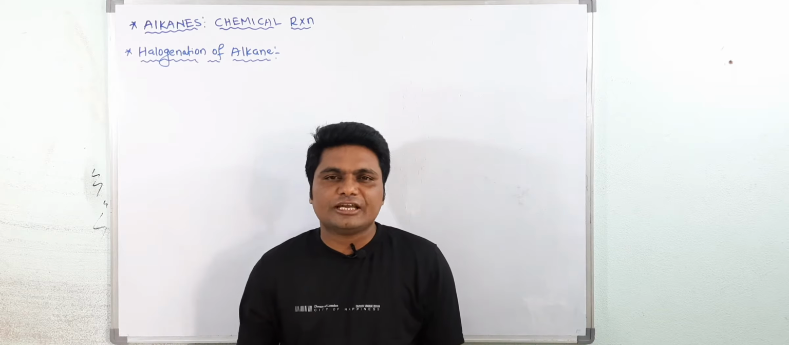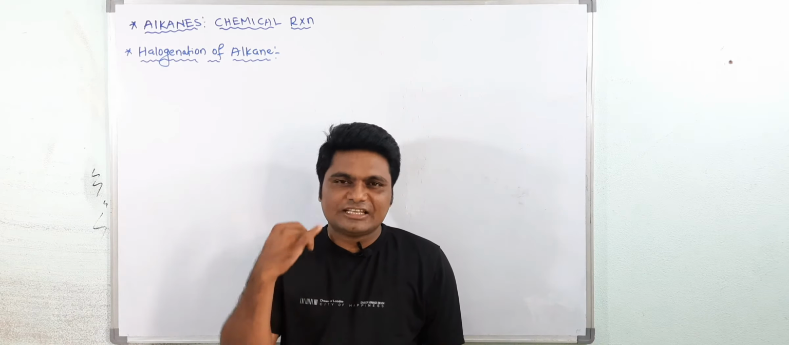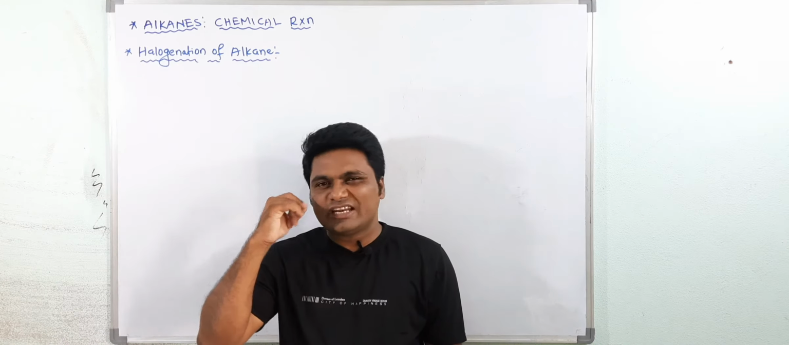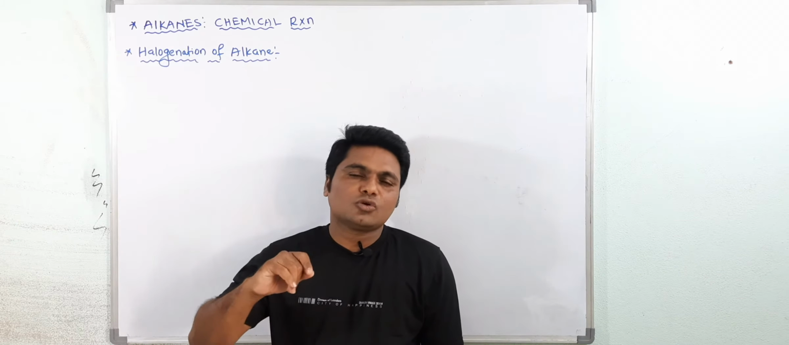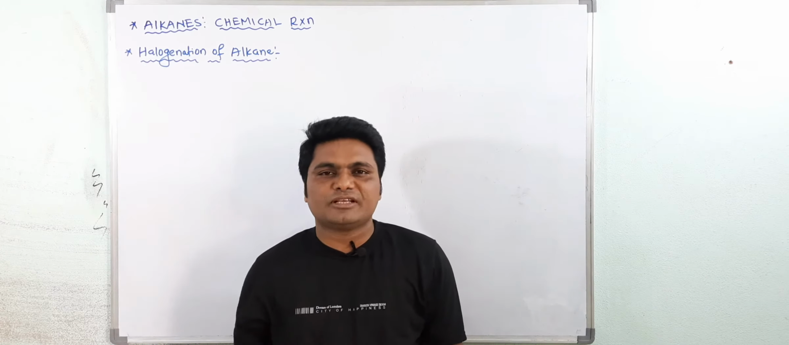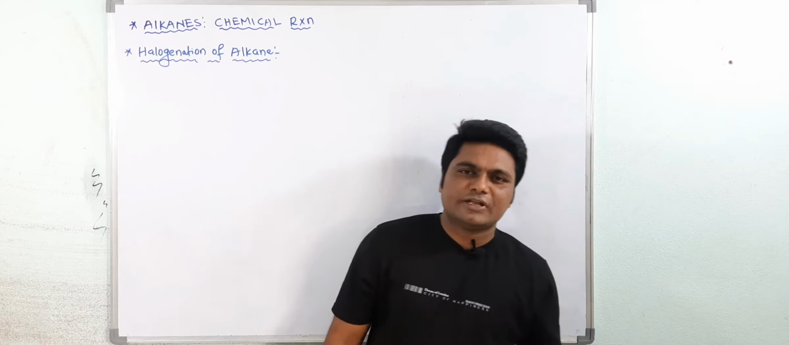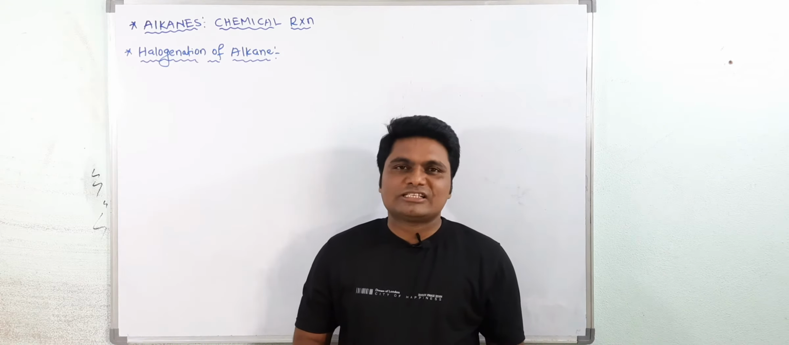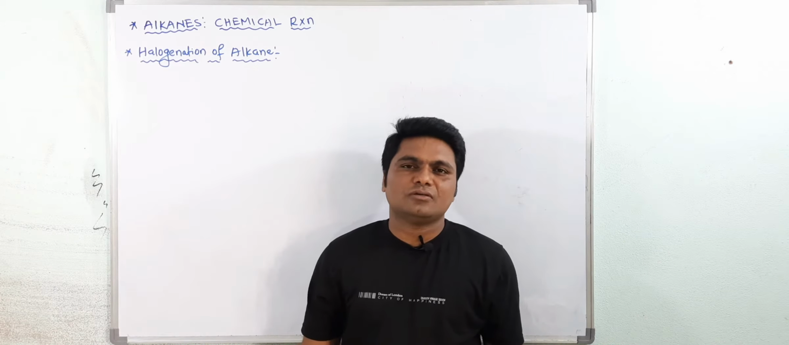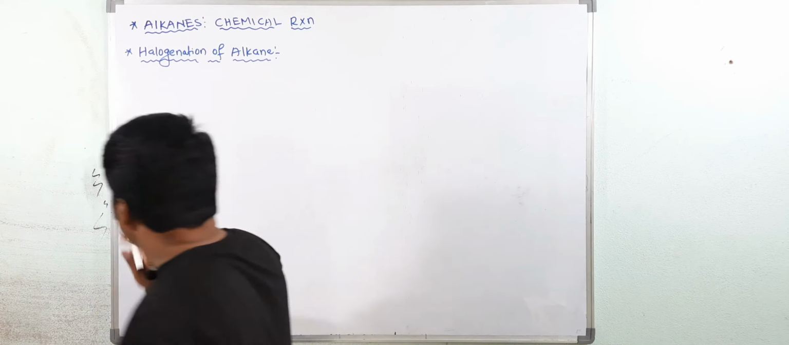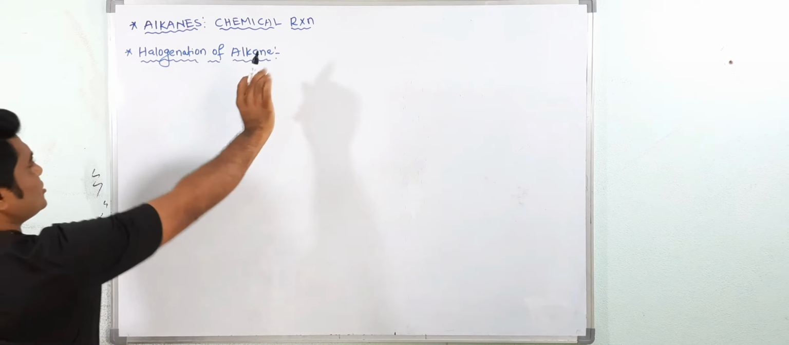You can see the JEE Advanced paper 2016 there is one question, 2018 integer question is there, even 2019 also an integer question based on the stereochemistry of alkane. Okay, so let's start. What is the halogenation of alkane? It is actually a very simple reaction, halogenation of alkane.